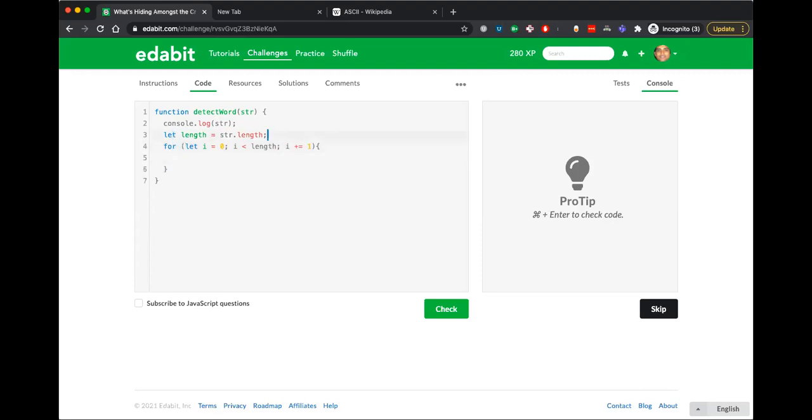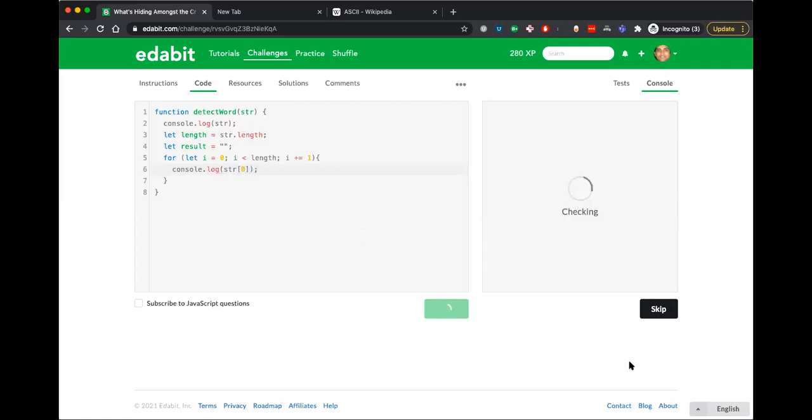So this is our for loop. Let me get a result and assign it as an empty string. Now we can write our if logic here, right?